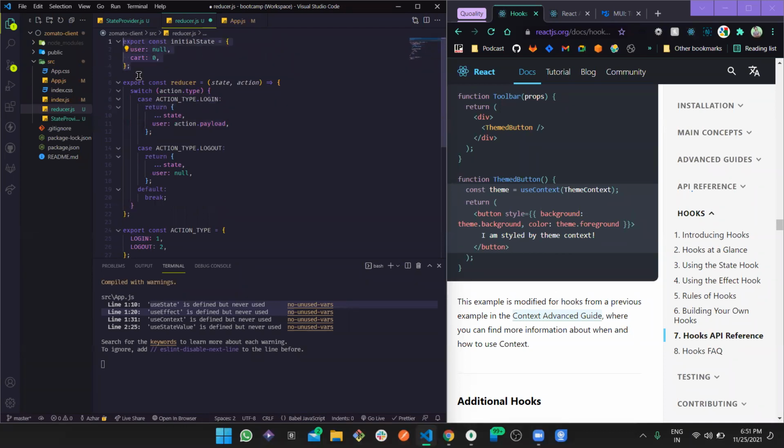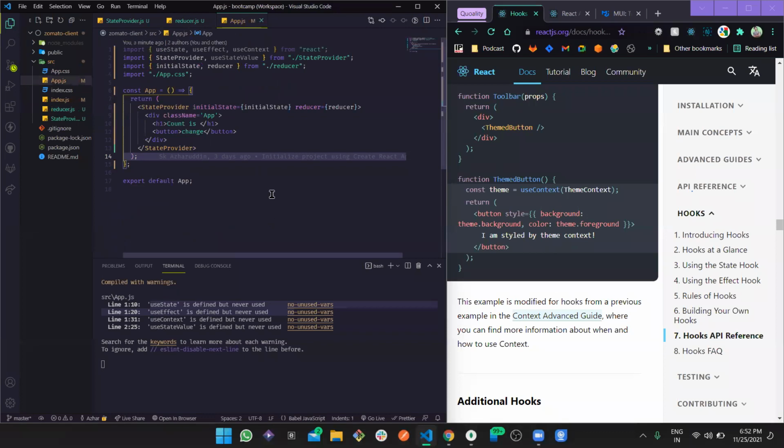And then the user is successfully logged in, because in the entire application there will be a certain check, which again we are going to implement, that if in the initial state the user is null, then the user is not logged in. Perfect. So now let's go to our application and let's see.